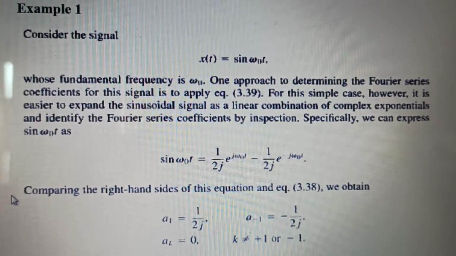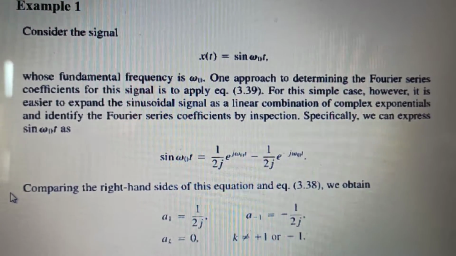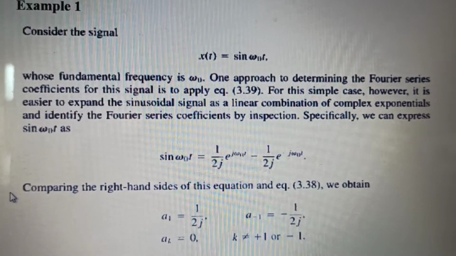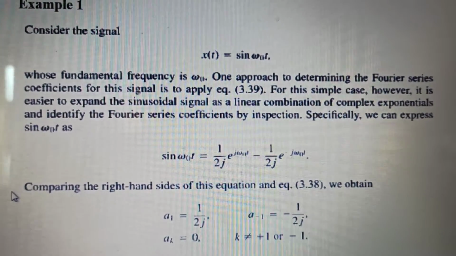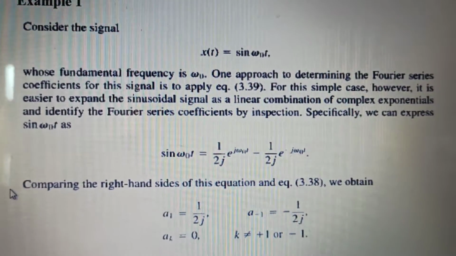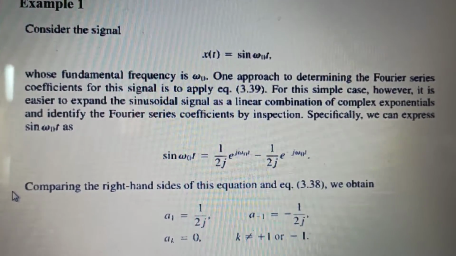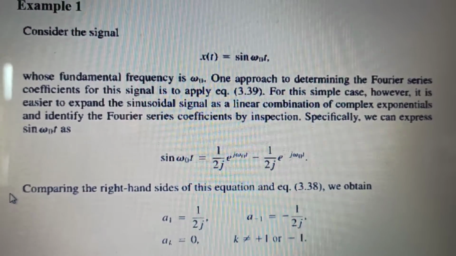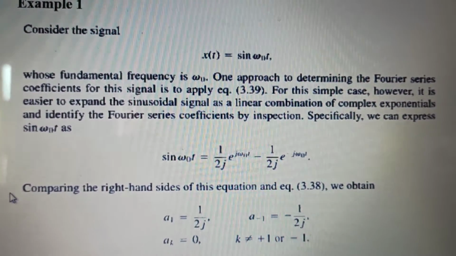Now consider the signal sine omega naught t. If we want to express its Fourier coefficients, we can straight away write it as 1 upon 2j e to the power j omega naught t minus 1 upon 2j e to the power minus j omega naught t. It is very easy. Sine of omega naught t is nothing but a linear combination of these two signals.